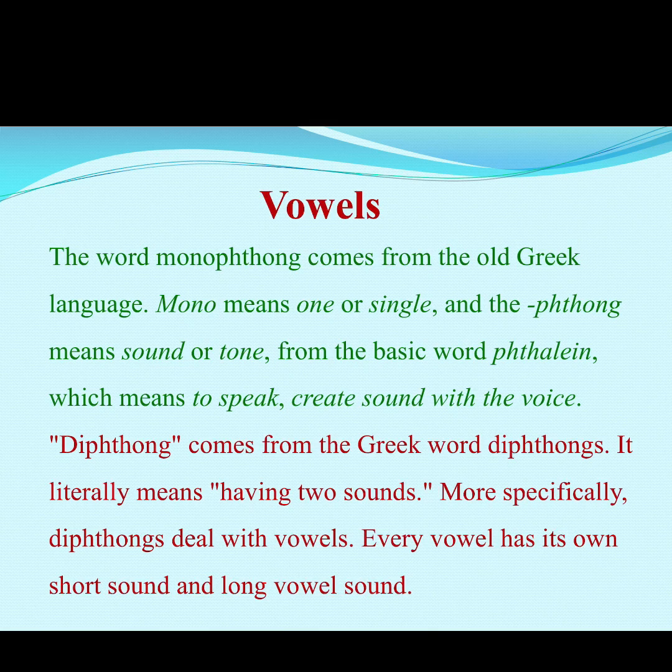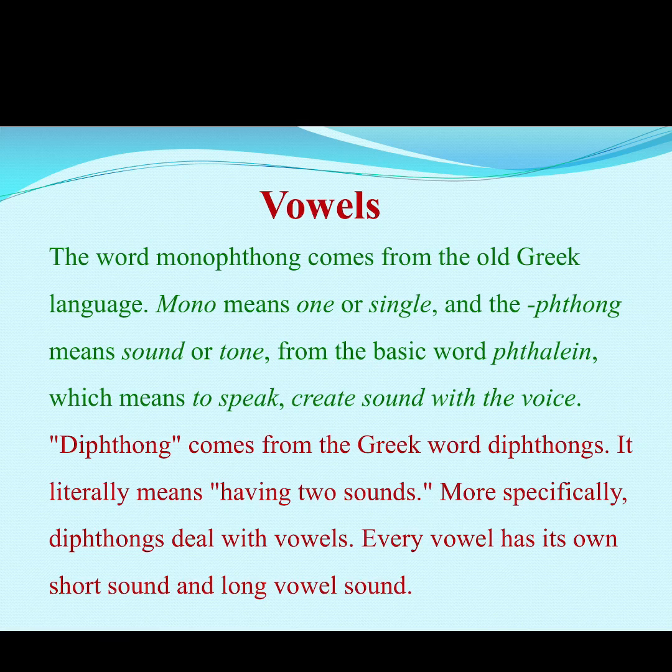The word monophthong comes from the old Greek language. Mono means one or single, and thong means sound or tone, from the basic word thelein, which means to speak, create sound with the voice.